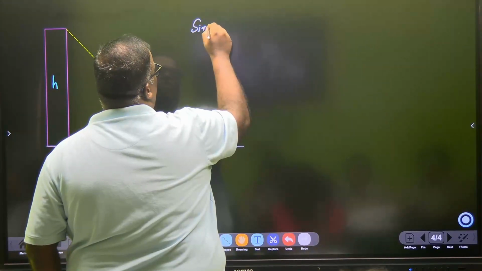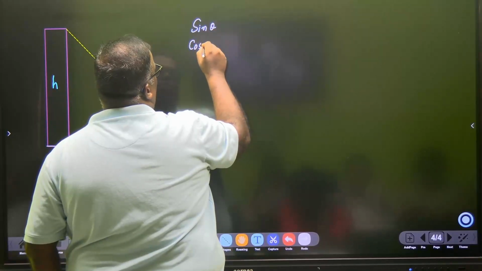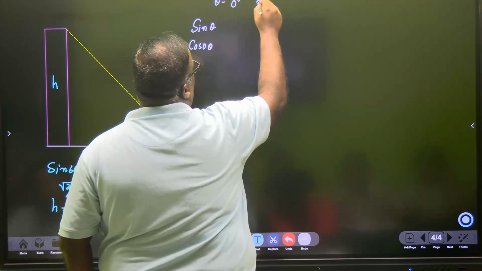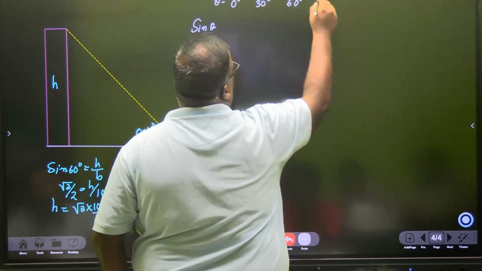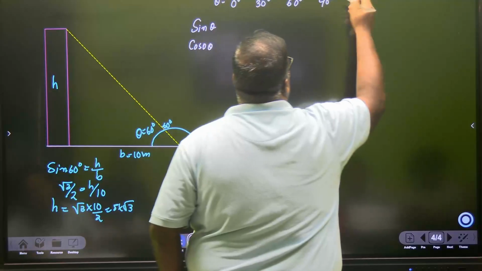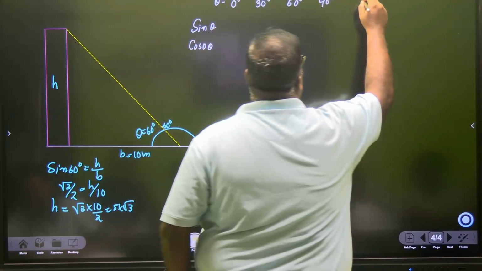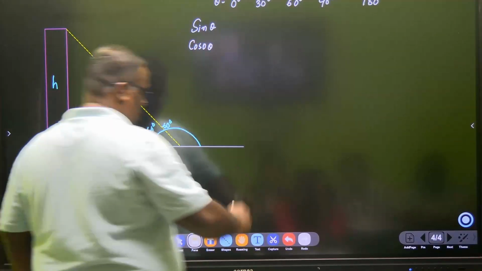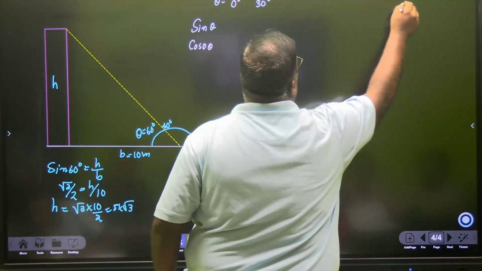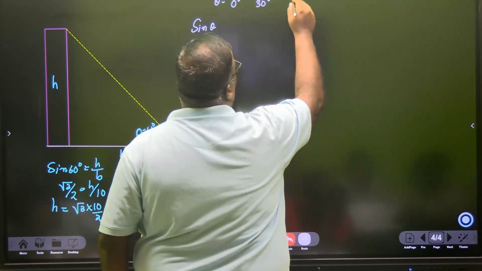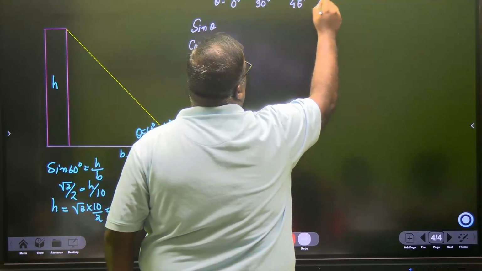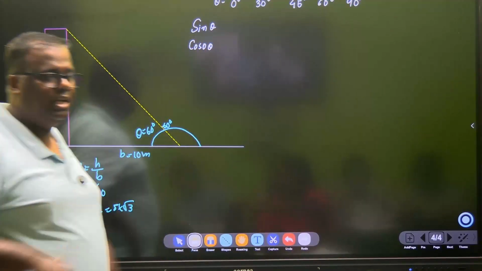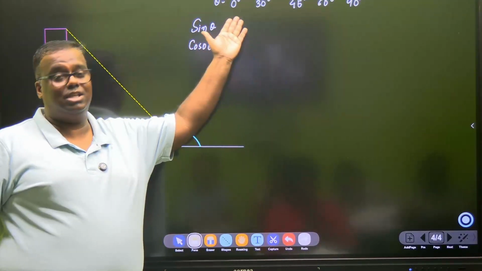Let's take both values, sine of theta and cos of theta, and thetas are 0 degree, 30 degree, 60 degree, 90 degree, right? Oh, there's one more missing, sorry. There's a 45 also. 60 and 90.